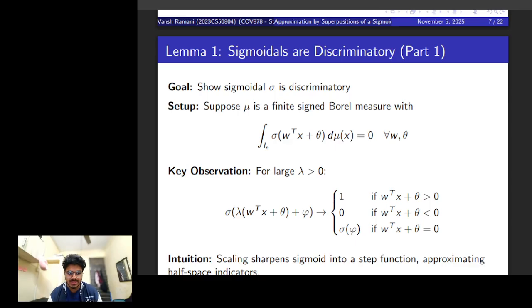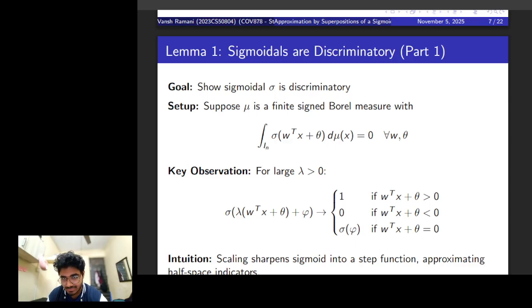logically following chain, right? So for the first part, the setup is that we assume we have a measure mu, and that makes the integral of our sigmoidal function zero for all possible weights w and biases theta, and we need to show that this forces mu to be zero.